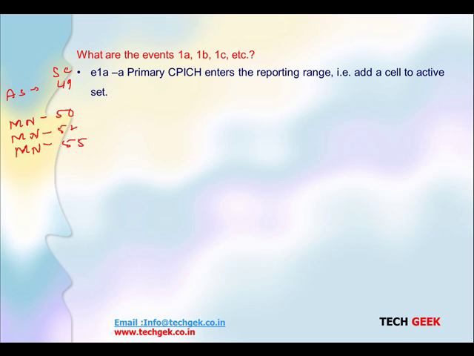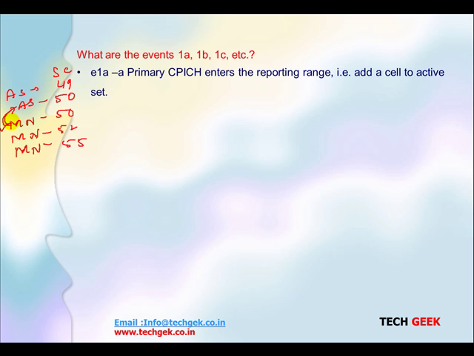When we find that the scrambling code 50 cell is getting strong, meaning we need a handover from this cell, we need to add this cell. When we add this cell, the first event happens, the event 1A. A primary common pilot channel enters the reporting range, so add the cell to the active set. So this MN is added to the AS.